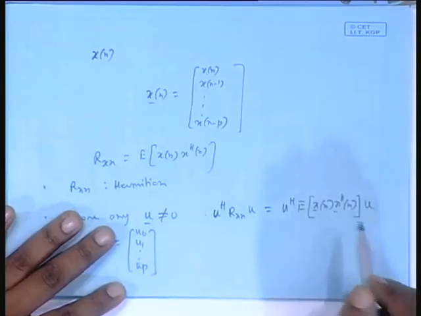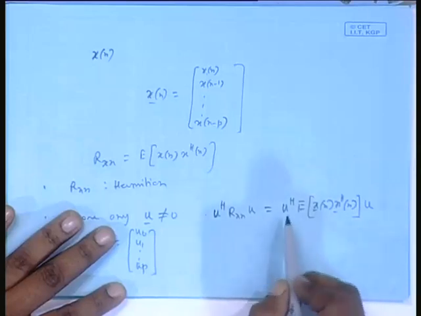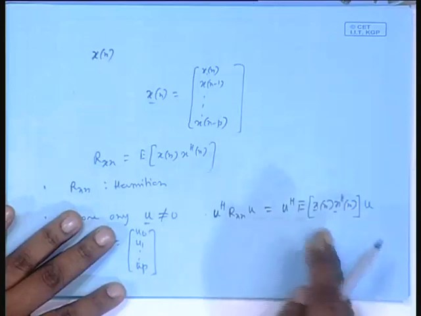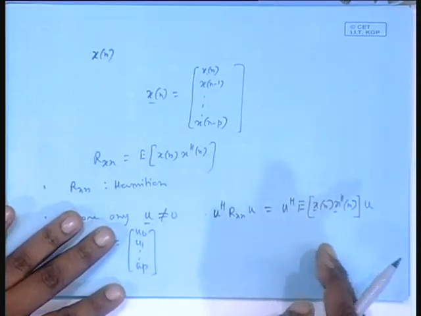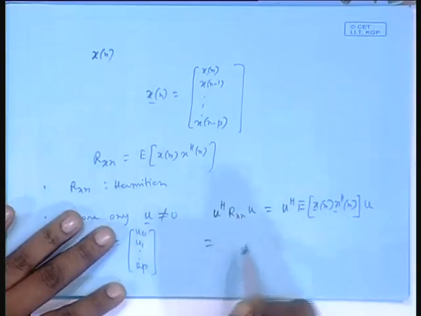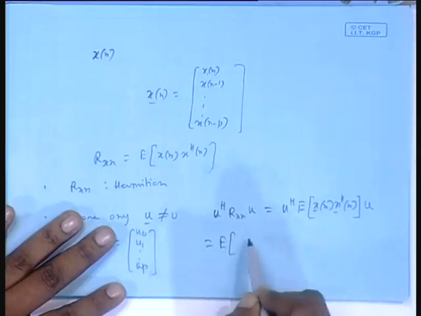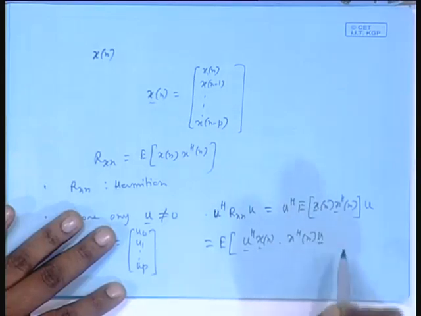This x[n] is random, it consists of random variables, but not u. Constants can be brought inside the expectation operation. After all, the expected value of 2x is 2 times the expected value of x. So this is the same as the expected value of u Hermitian x[n] x Hermitian[n] u.